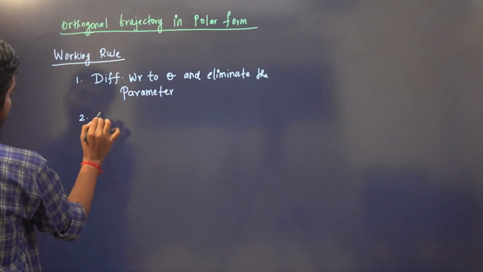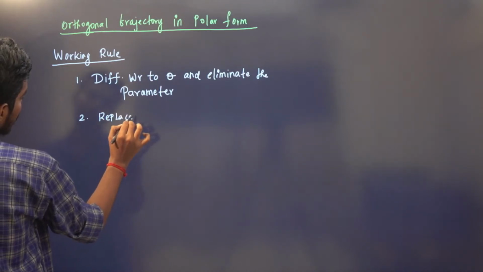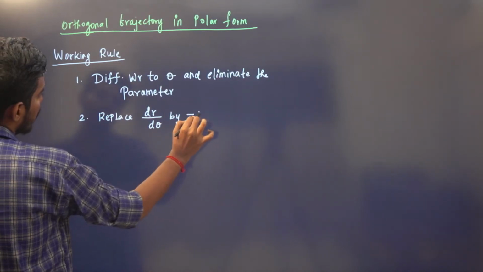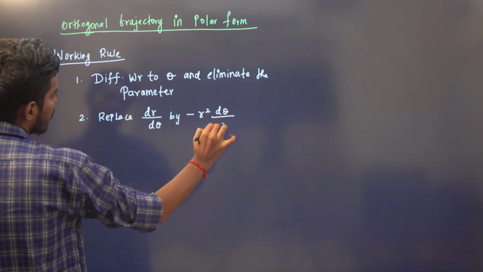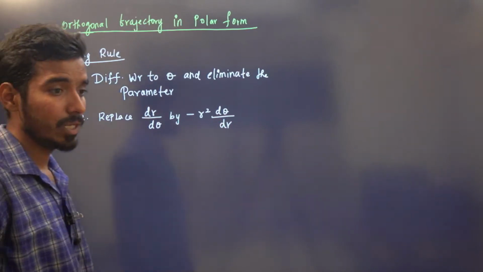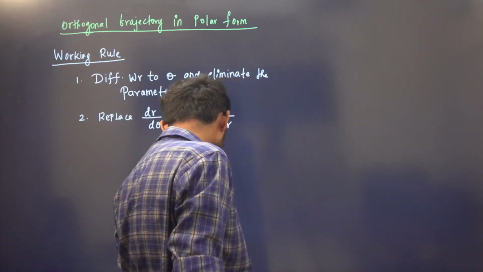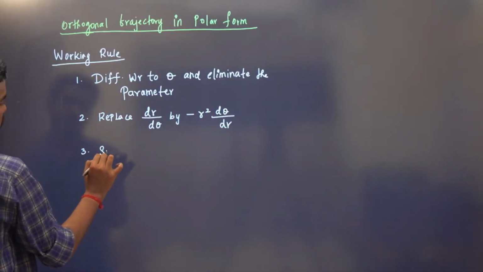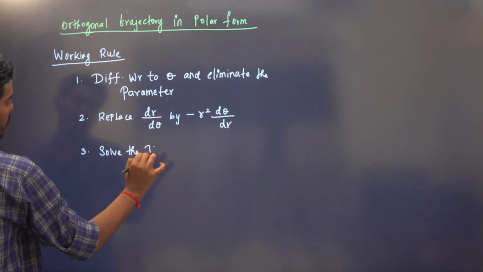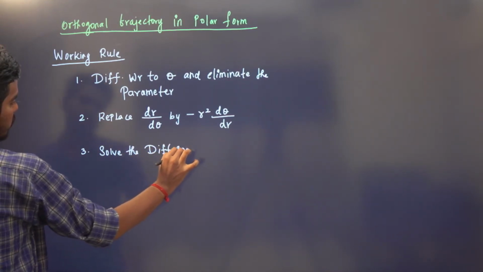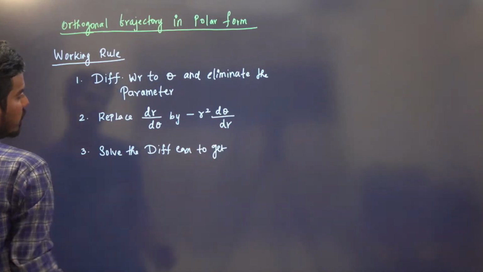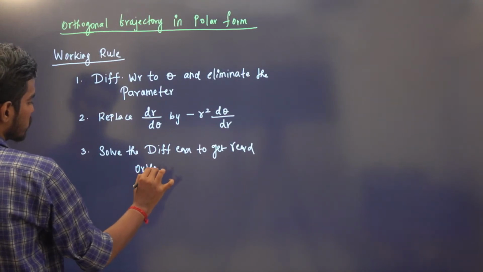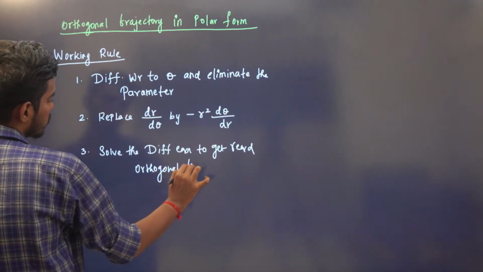Now second is replace dr by d theta by minus r square d theta by dr. There we will replace dy by dx as minus dx by dy. So here you have to replace dr by d theta by minus r square d theta by dr. Solve the differential equation to get the required orthogonal trajectory.